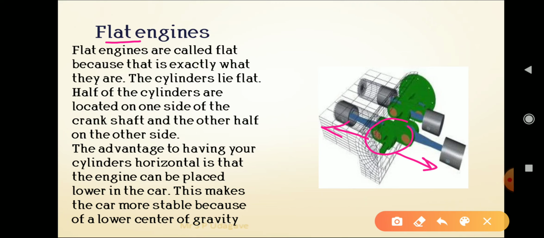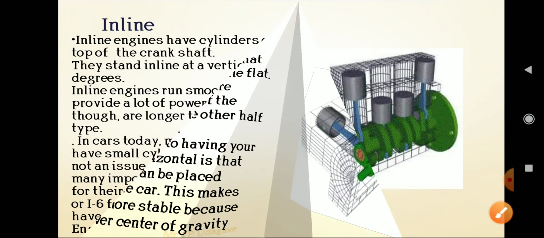The figure shows half on one side and half on the other side. The advantage of having the cylinders horizontal is that the engine can be placed lower in the car, and this makes the car more stable because of the lower center of gravity. That is the advantage of this type of flat engine.